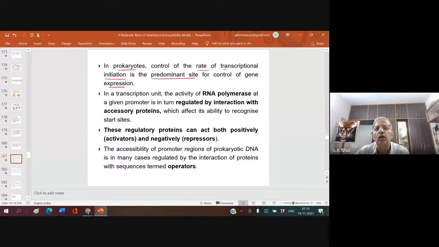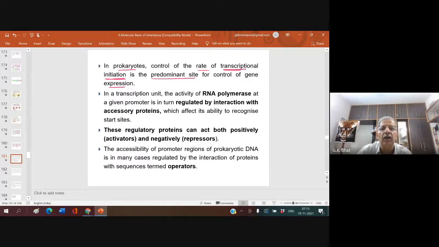Control of the rate of transcription initiation. That means the moment transcription gets over, the moment mRNA is made, it is very important, because there is no question of mRNA getting processed and going outside to the cytoplasm, because transcription and translation both take place in the cytoplasm itself in prokaryotes.